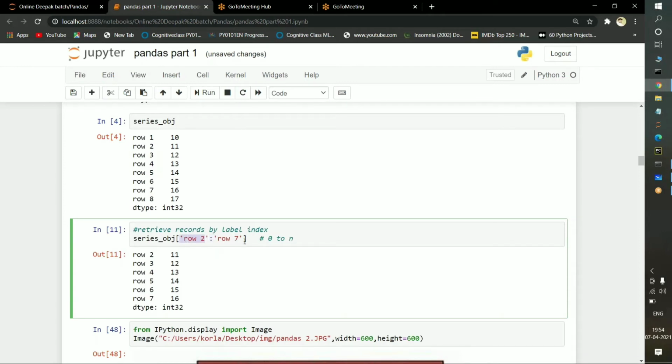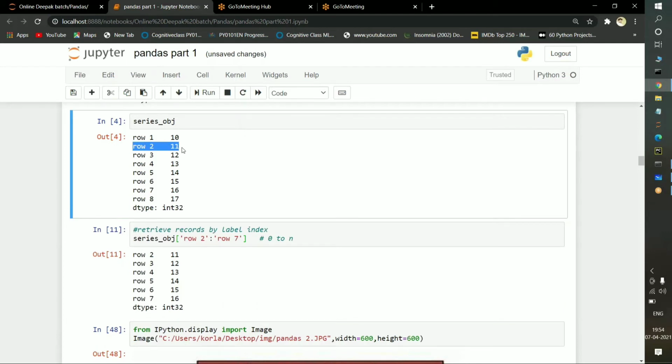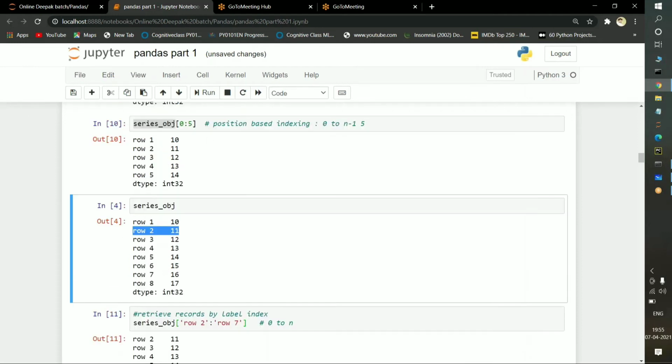From row 2 to row 7, it is going to collect. Okay. Retrieve records by label index. What do you mean by this label index here? See, from row 2, it is going to collect till row 7. Where is the row 7 here? See, row 7. From row 2 to row 7, it is going to print.